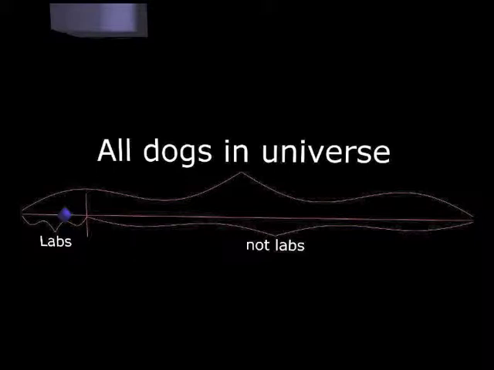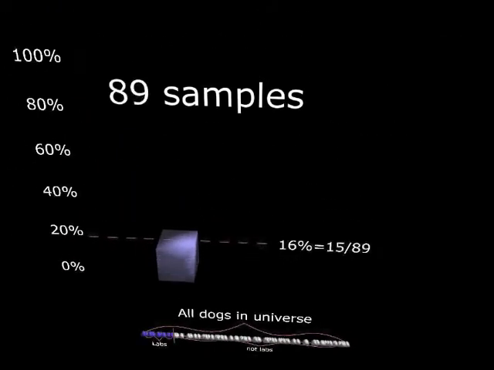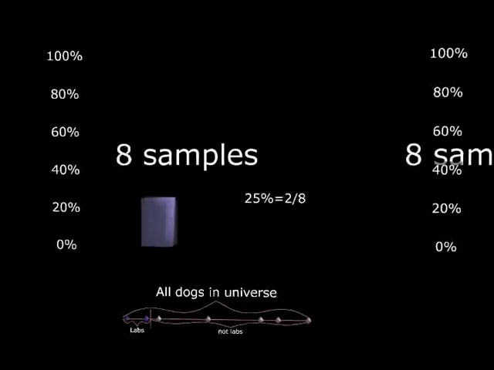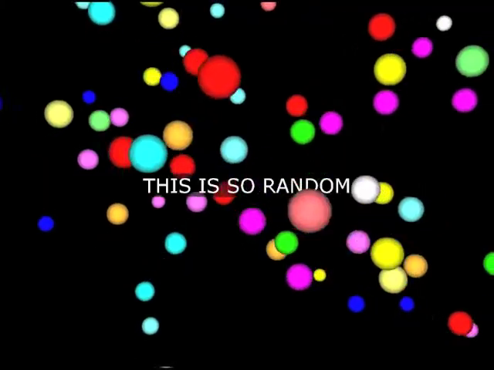So I'm just going to pick a couple random dogs, right? I'm picking totally random dogs, and then I'm seeing, of the dogs that I've picked so far, these randomly selected dogs from this line that includes all the dogs in the universe, which proportion of them were labs, right? So that's a random sample. But the problem with random sampling is that since it's random, you could get all labs or you could get all not labs. Each time you do this, you're going to get a different result, and which result is more accurate, it's random, anything could be happening.